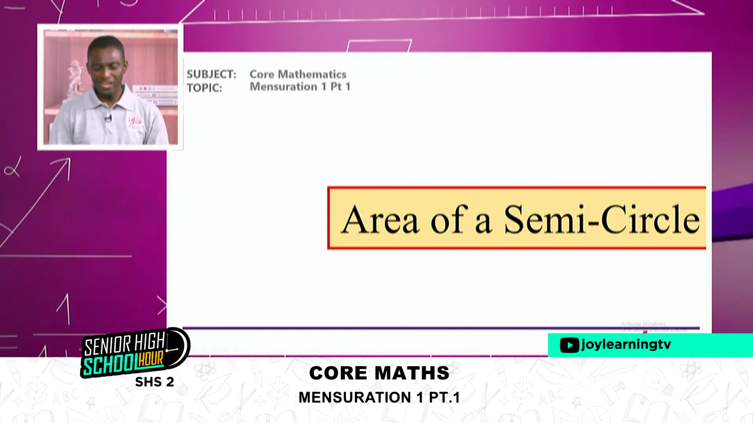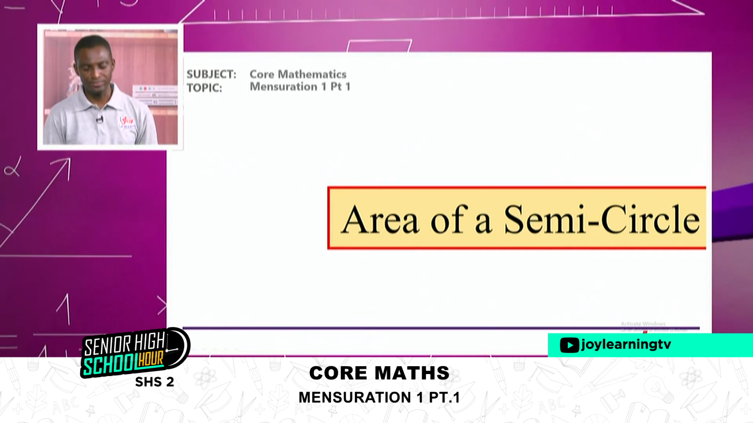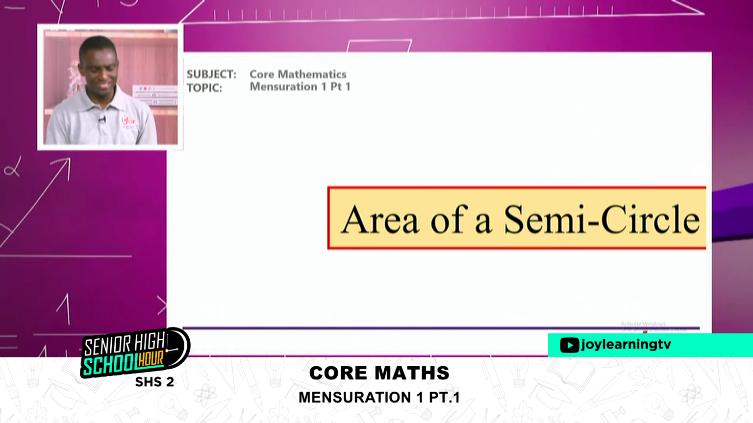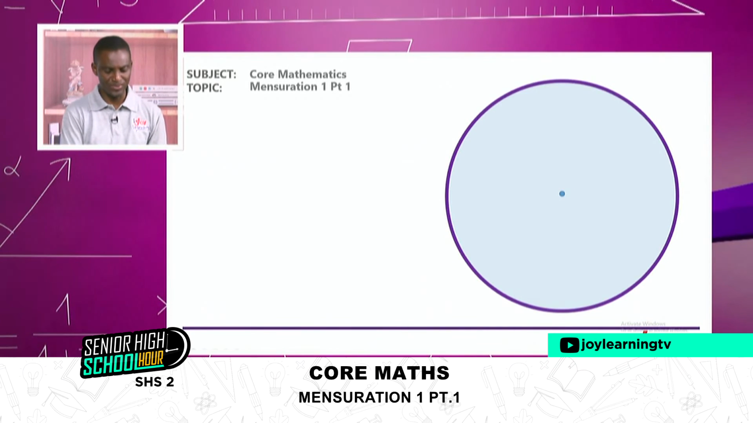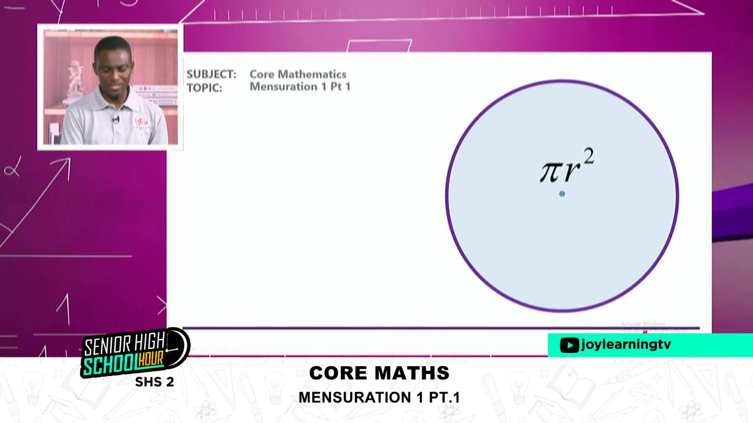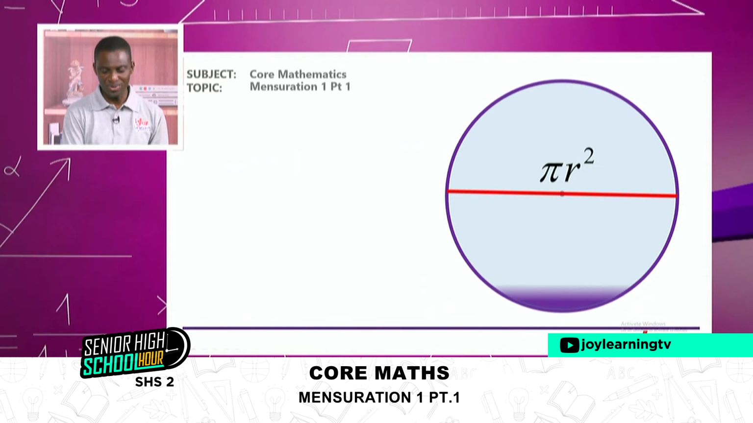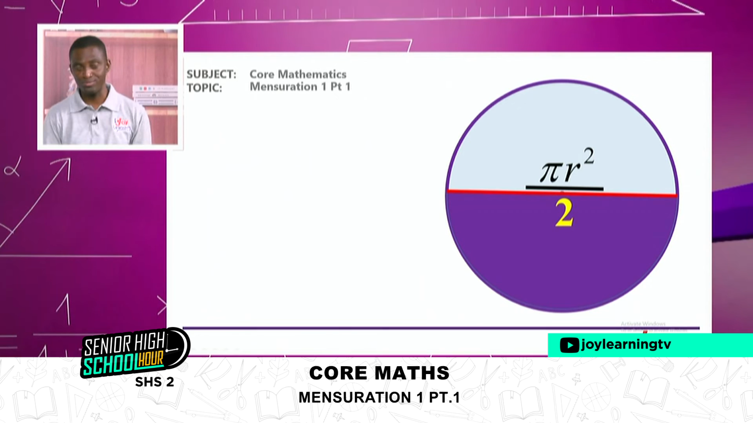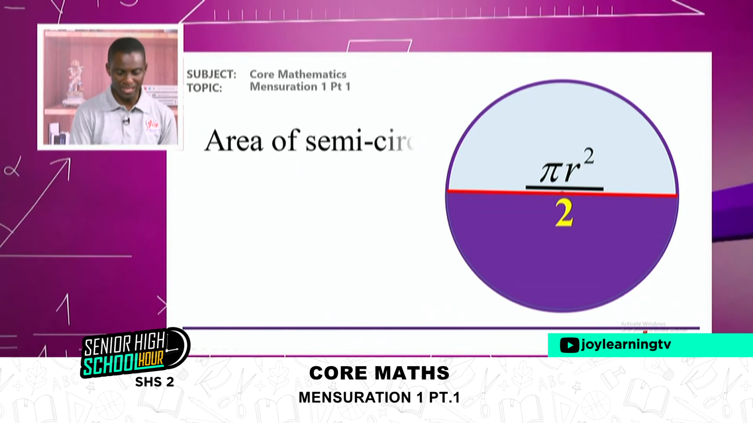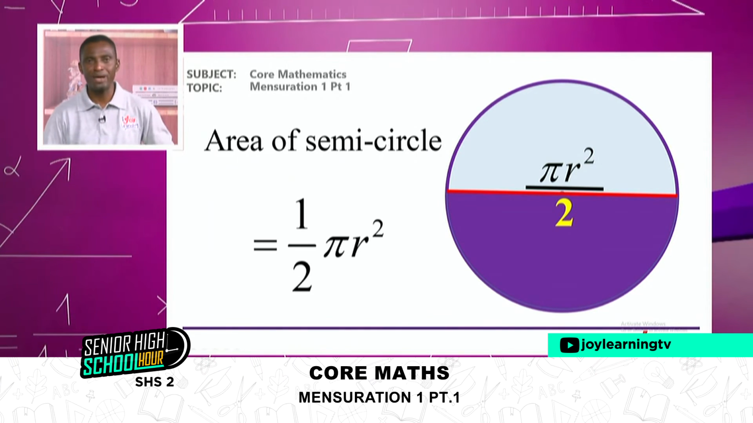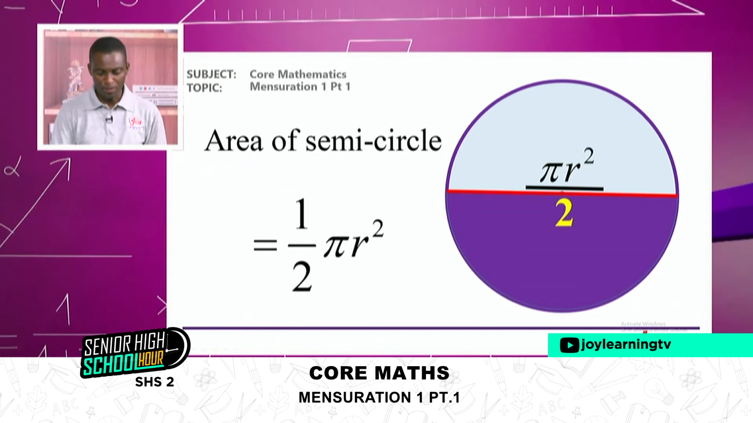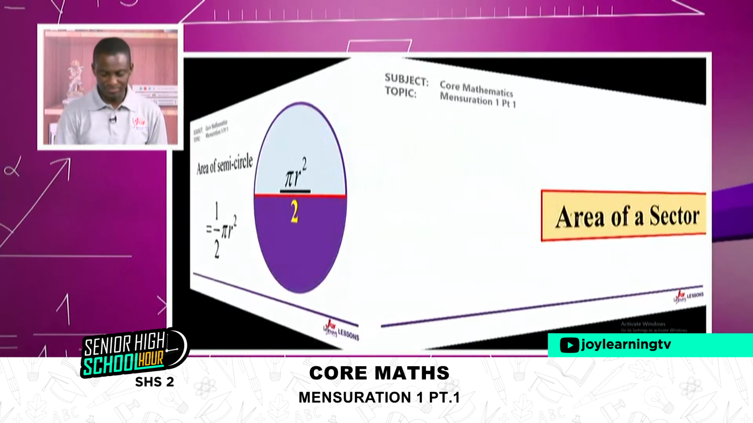Then we talk about area of a semicircle. If the total area of a circle is pi r squared, then the semicircle is very easy to handle. It means if I have this whole area to be pi r squared and I look at halfway through, then this half area is going to give me divided by 2, as simple as that. So I get the area of a semicircle to be pi r squared over 2, or half pi r squared.